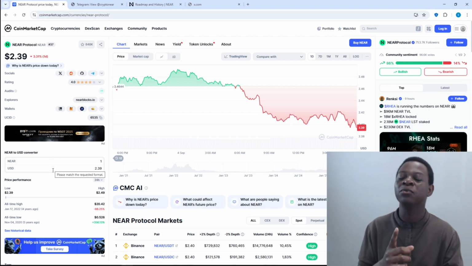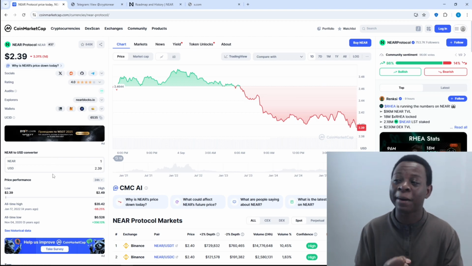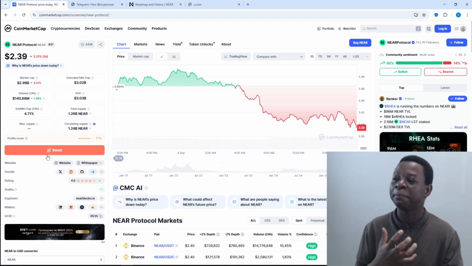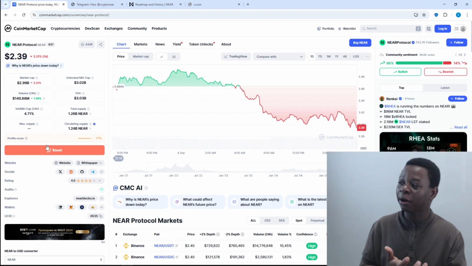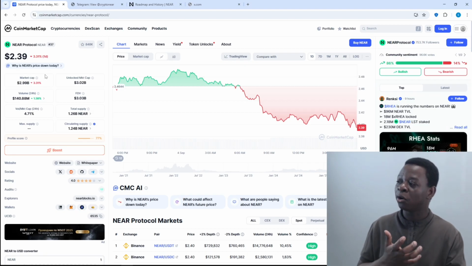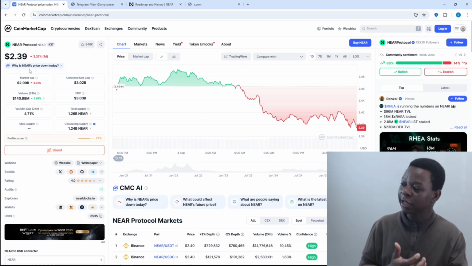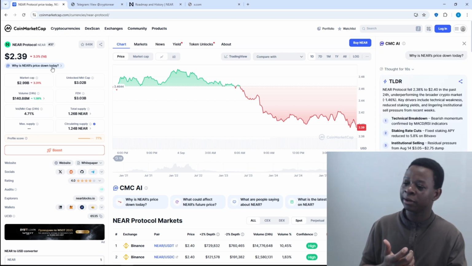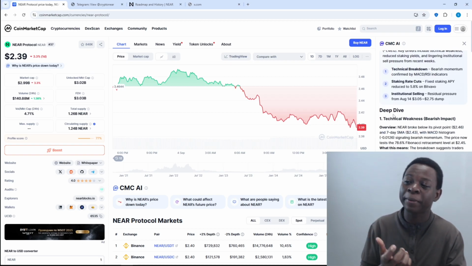The final thing which is going to tell you, should you buy it or not, is going to be reading about what is the coin all about. What is the coin all about? And you can see up here, it even tells you, today, the price of this coin went down. If I click here, right here, why is the price of this coin a little down? Which is okay. It gives you a deeper dive.